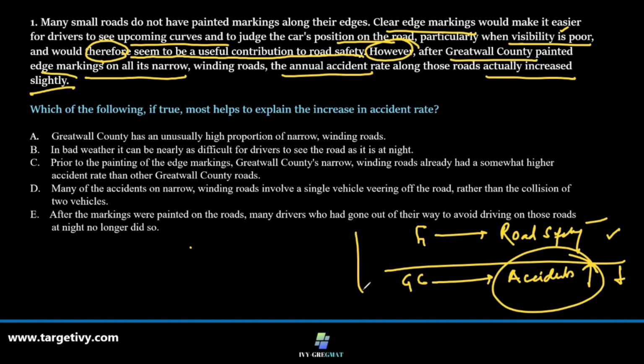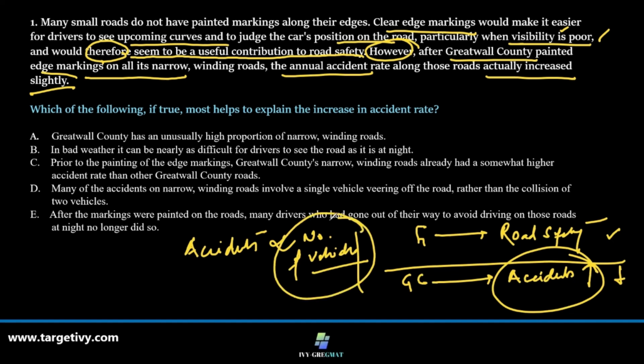The moment the roads are better marked, the visibility is no more poor. Driving at night becomes a beautiful experience. The number of cars on the road may go up, so the accidents are not only proportional to the quality of the roads, they are also proportional to the number of vehicles. So let's look for something where we can substantiate that if the number of vehicles has actually shot up, so did the accidents slightly go up.